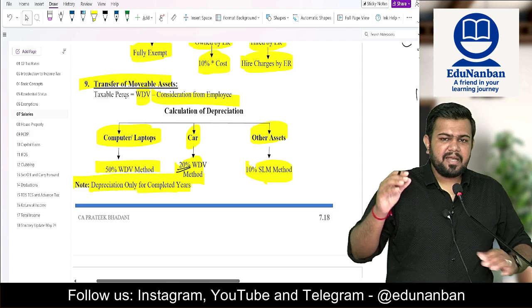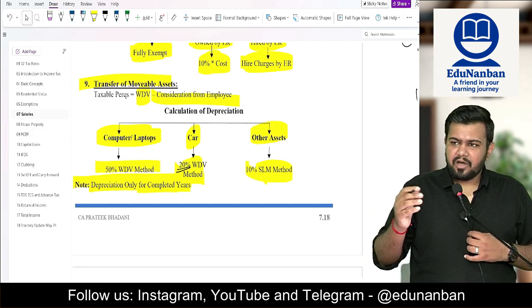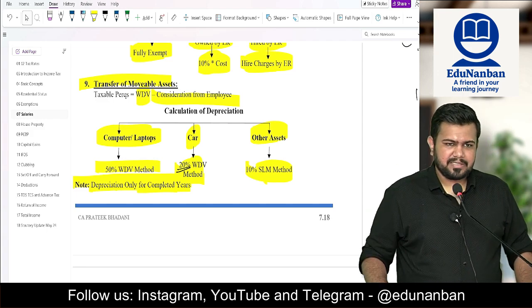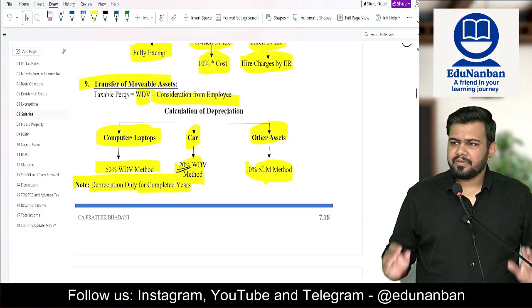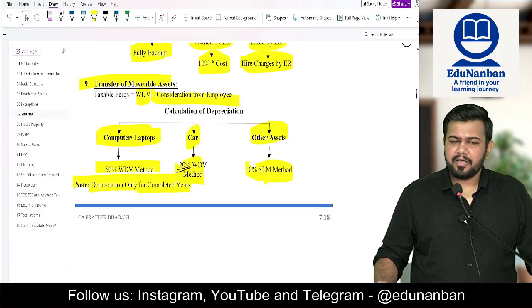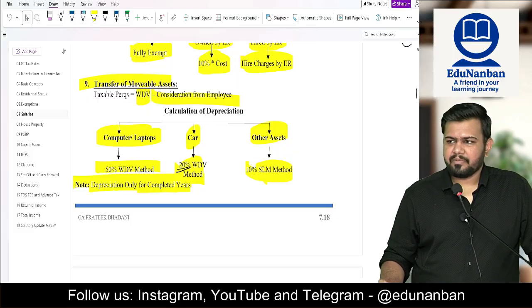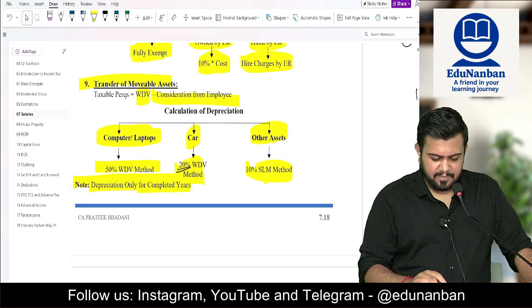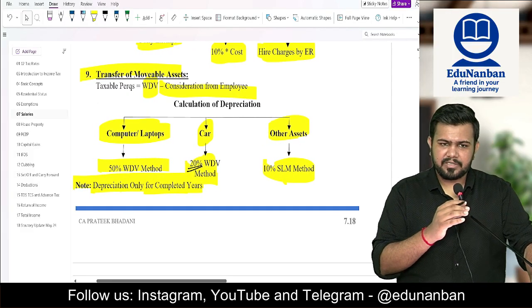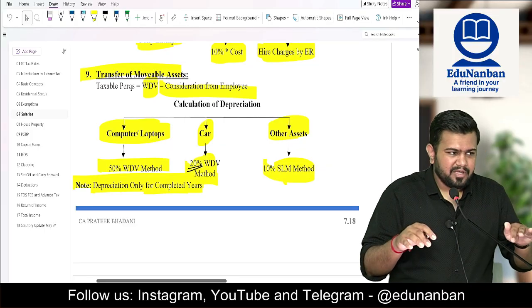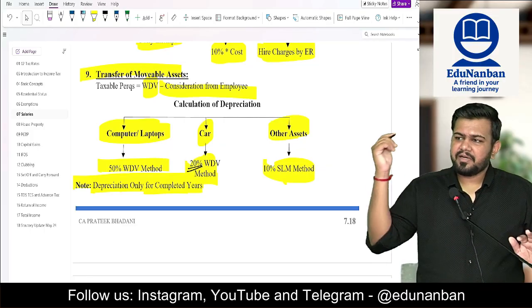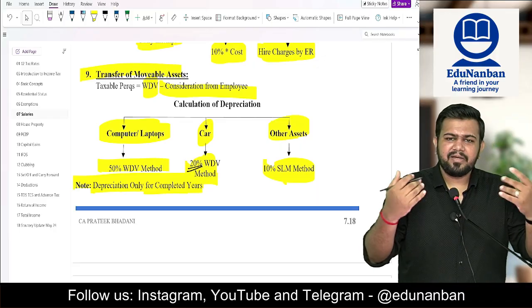First, what did we see? Using the movable asset. Now we are seeing transfer of movable asset. Now the employer is telling the employee to take the asset. They are giving the asset to the employee, or maybe taking some small amount from the employee. In such case, how to calculate the taxable perquisite? For this, you have to calculate the WDV, and this WDV is not the WDV in section 32 of PGBP. This is a different WDV.